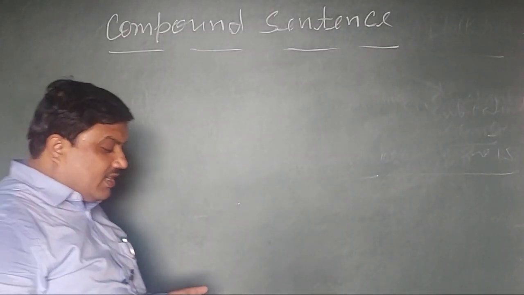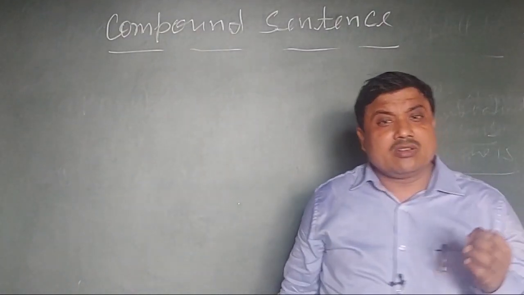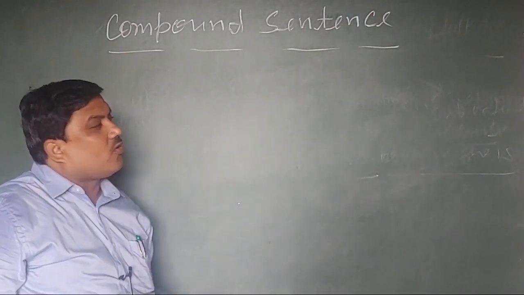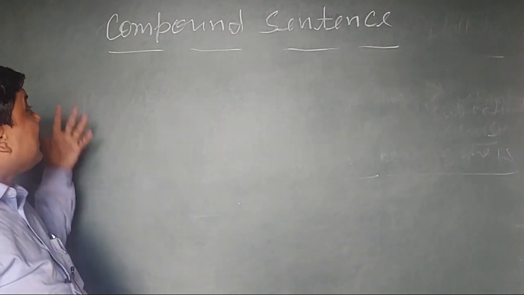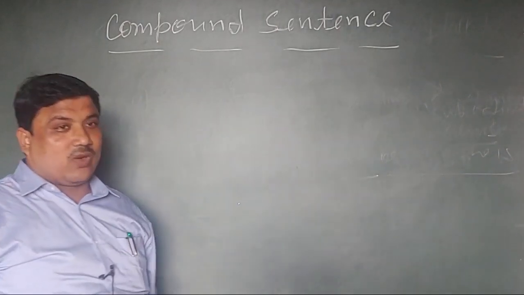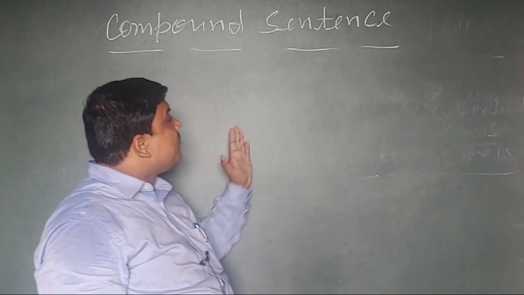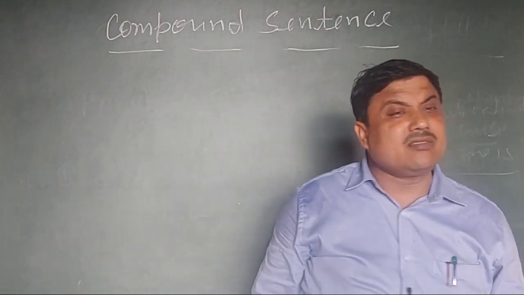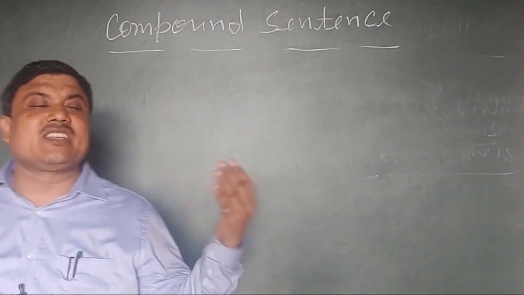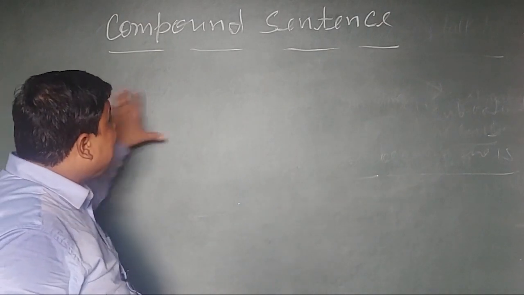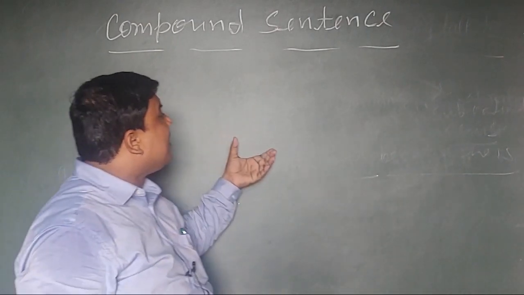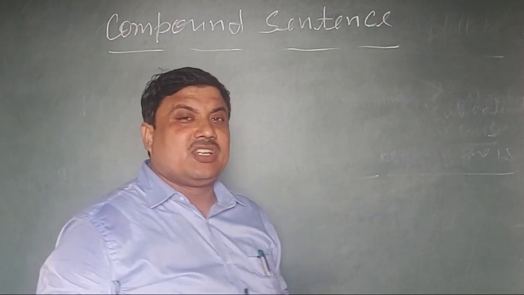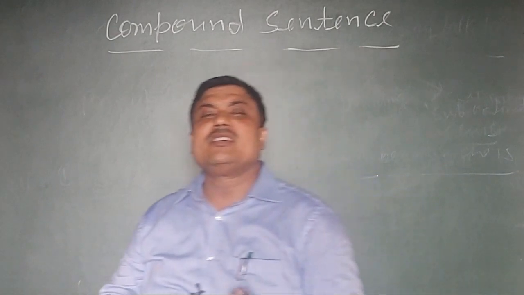What is a compound sentence? For a compound sentence, coordinate clauses are required. Coordinate clauses means principal clauses are required. If there is a formation in which two or more principal clauses are there and they have been joined by a coordinating conjunction, that formation is called a compound sentence.